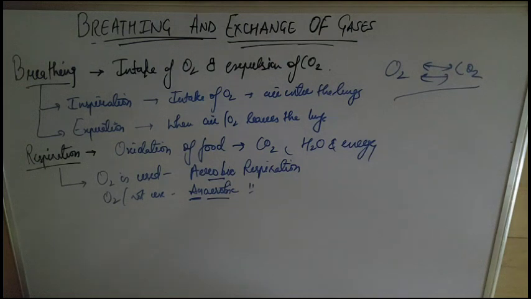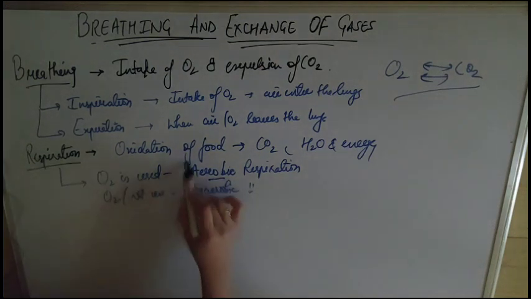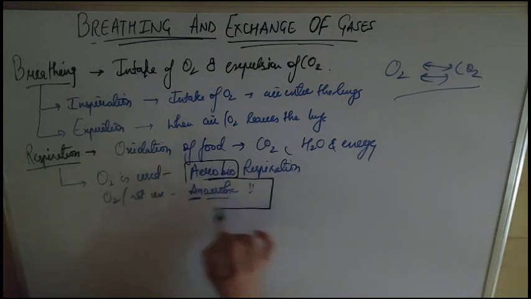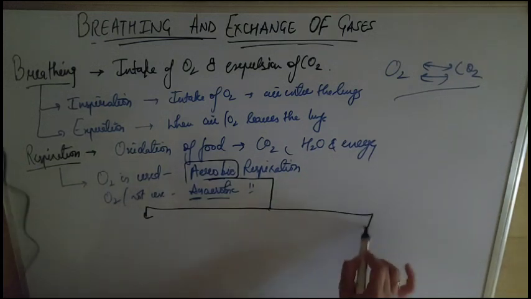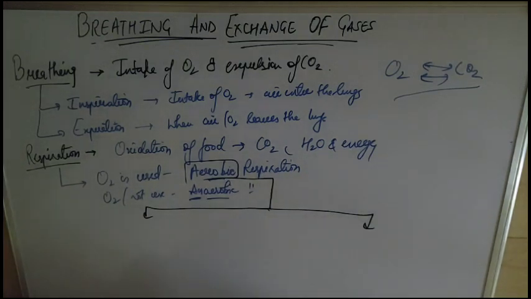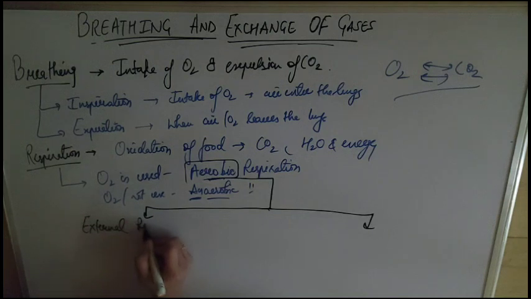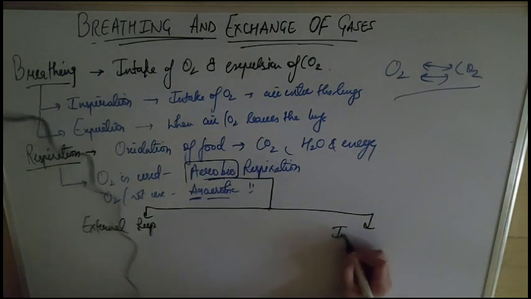Now, aerobic respiration is further divided into two types. Generally aerobic respiration takes place where O2 is used to convert the food into carbon dioxide, water, and energy. So aerobic respiration involves two phases. First is external respiration, and another one is internal respiration.